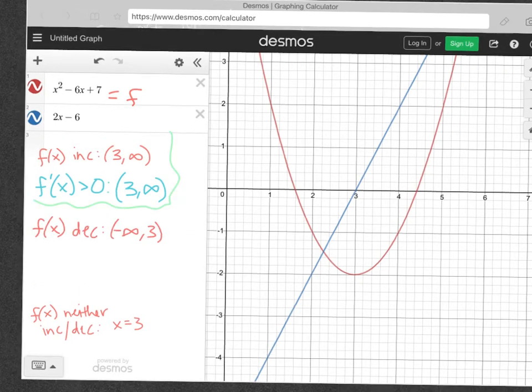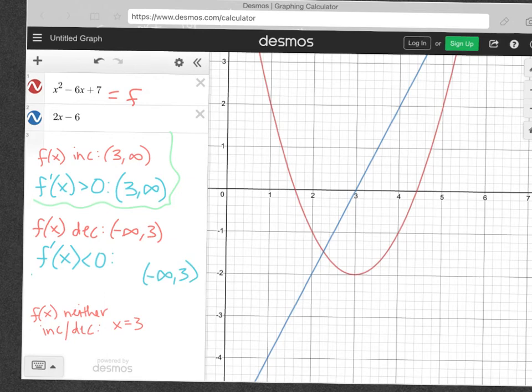So when f of x is decreasing, we would expect our derivative to be negative there. Let's see. f of x is decreasing from negative infinity to 3. So is f prime of x, our blue line, less than 0 there? Are all the y values under the x-axis? Yes. So that interval when f prime of x is less than 0 is negative infinity to 3. It is under the x-axis there.